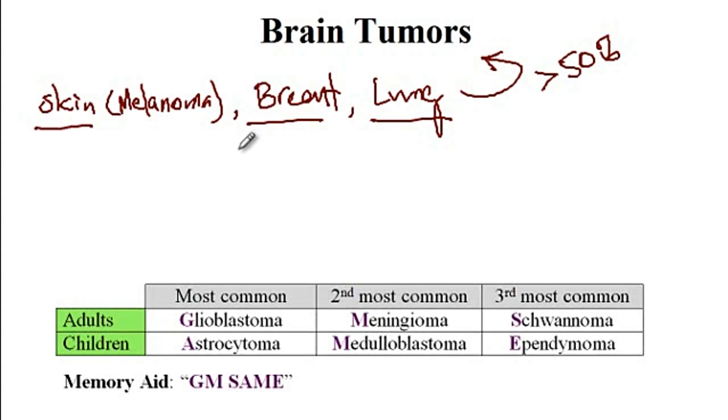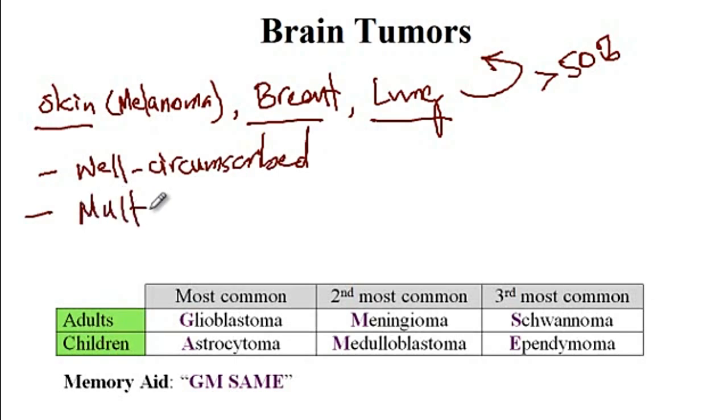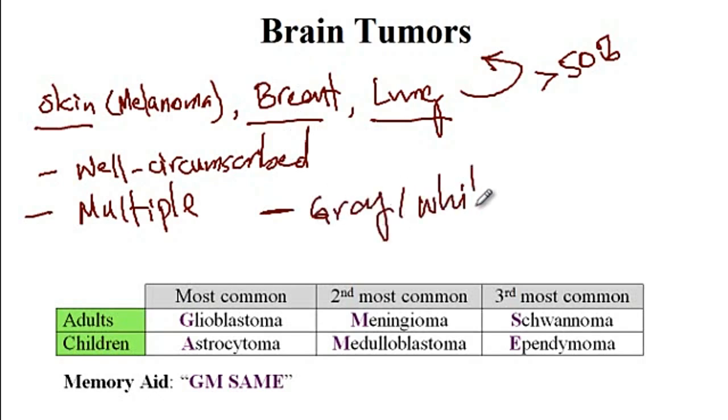Now, characteristics of metastatic tumors include well circumscribed lesions, and these lesions are usually multiple, versus primary brain tumors, which are listed here, that are not well circumscribed and are usually single. Another characteristic of metastatic brain tumors is that they are usually located at the junction between the gray and white brain matter.